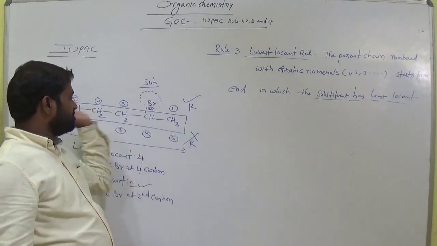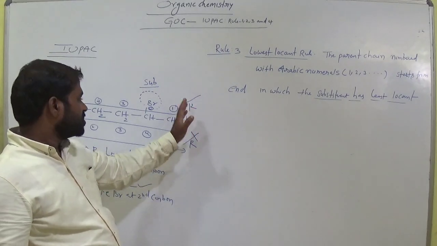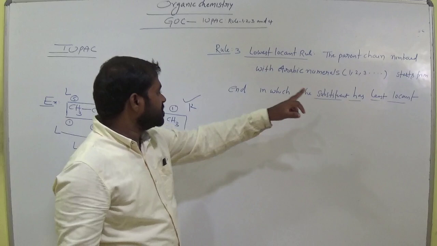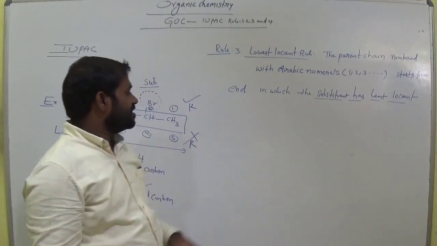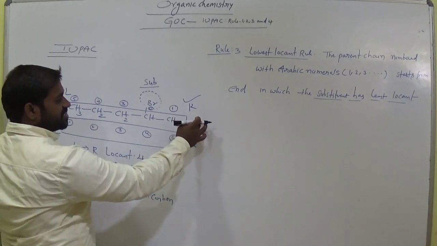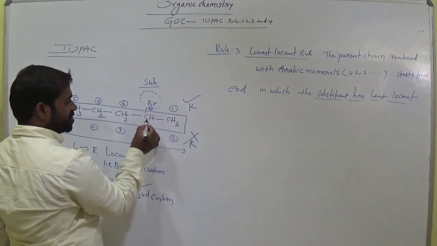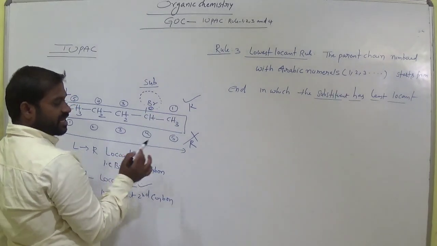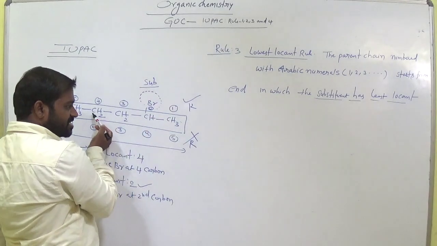So this is the end of the chain. We start the numbering at the end of the chain, with Arabic numbers, from the end in which the substituent has the least locant. These are the least locant positions. Clear? Now the substituent gets the least locant in this direction.